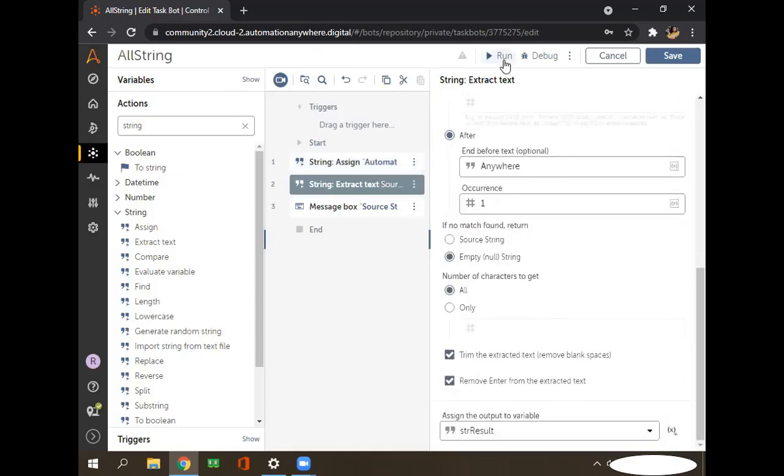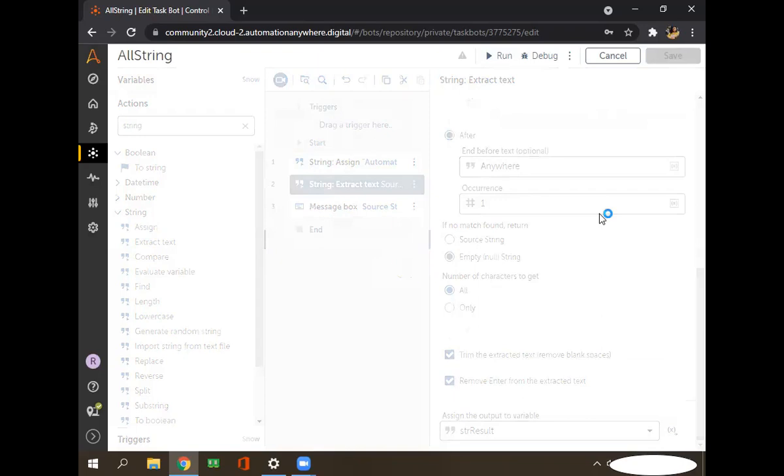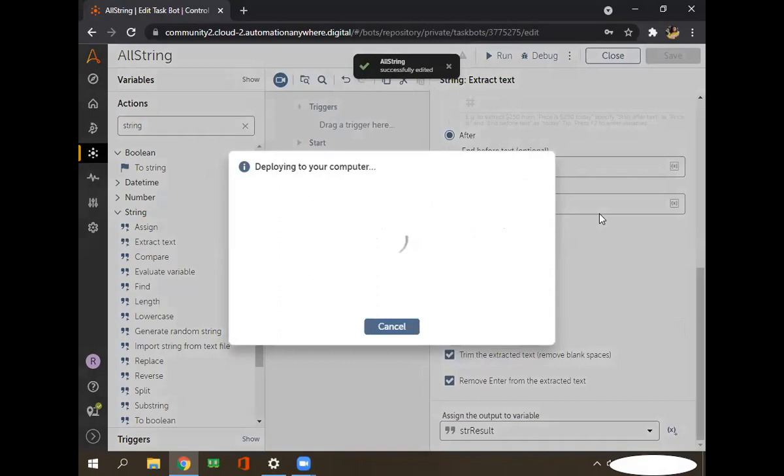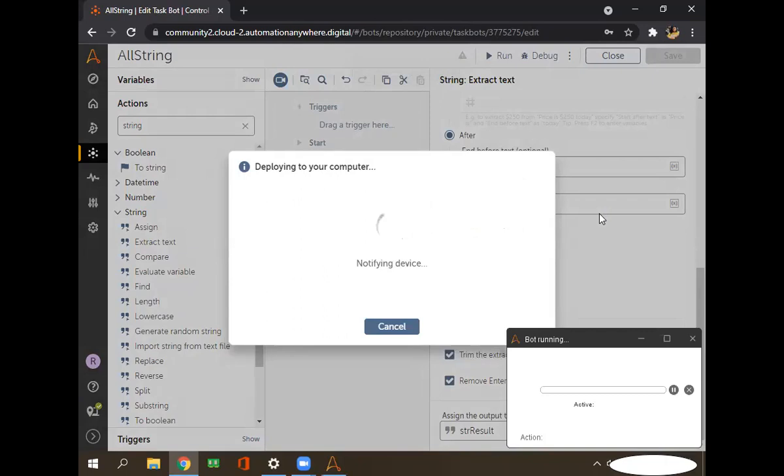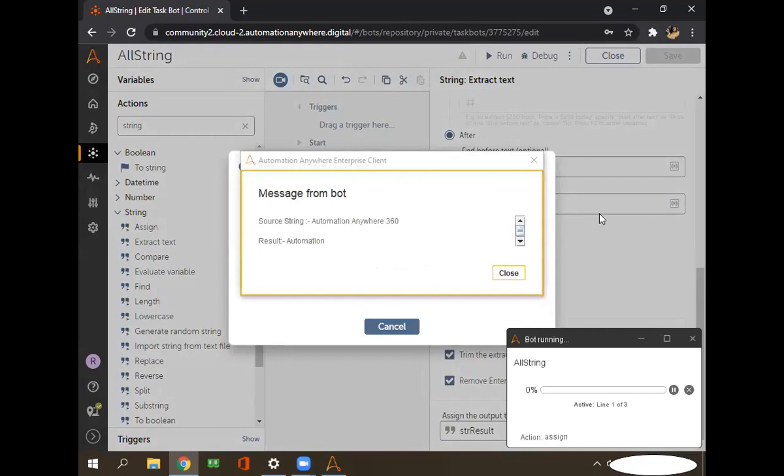So let me run this one. See, as I told you, I wanted this to display the automation. So now we are getting the result in the result.